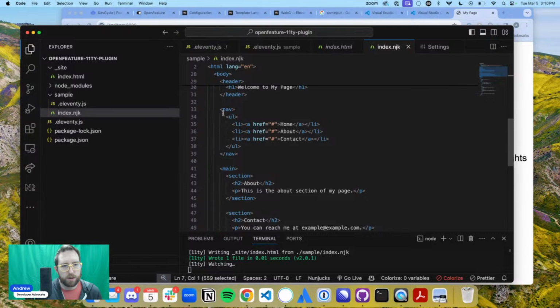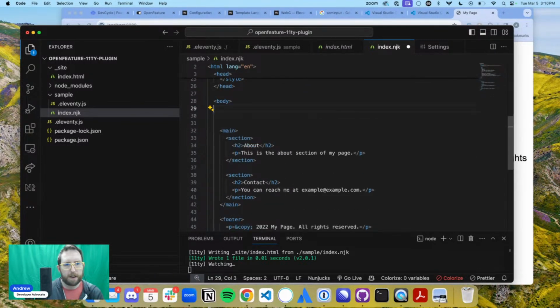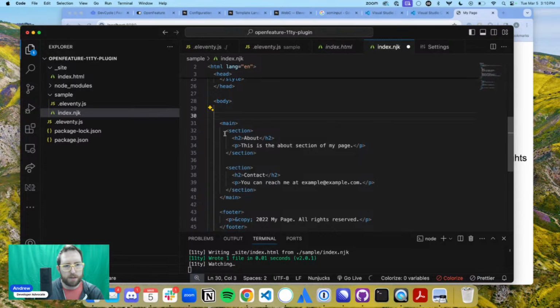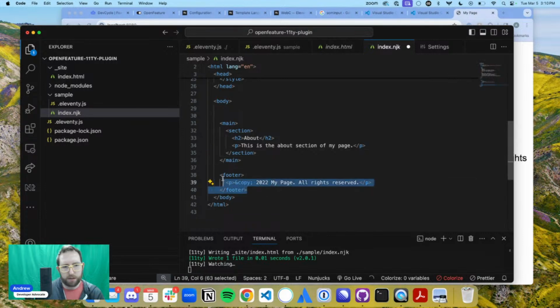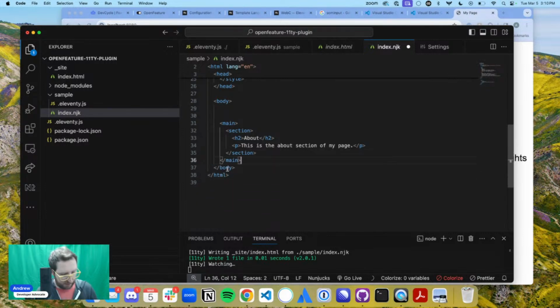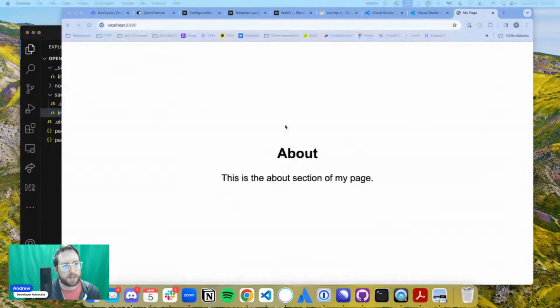I also don't need a lot of this stuff. I don't need a nav. I don't actually need a header either. Maybe main. We'll just keep main for right now. And I'm probably just going to keep one of these. Yeah, there we go. Don't need a footer. We're just going super simple site. I like the syntax. This is good. This is nice.